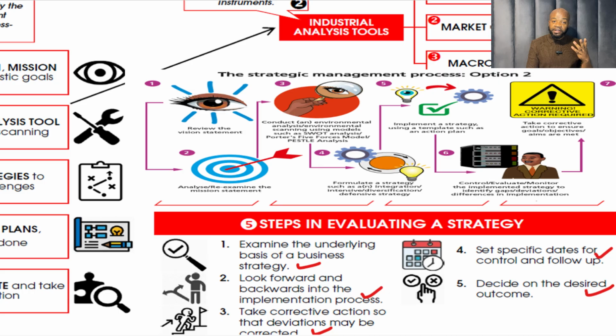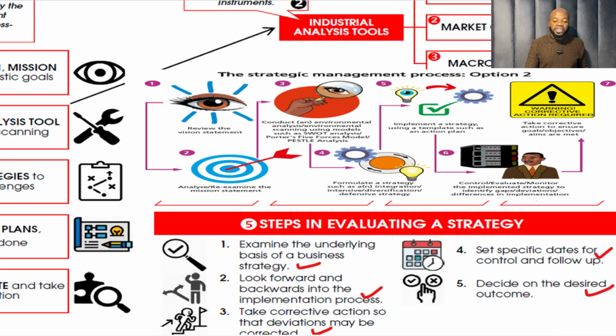Is it coming back now? Does that ring a bell? Number 3, take corrective action so that deviations may be corrected. Number 4, set specific dates for control and follow up. Number 5, decide on the desired outcome. So in your notes, you may have 6-7 points there, but here I am selecting just the easy ones that you can take to the examination.